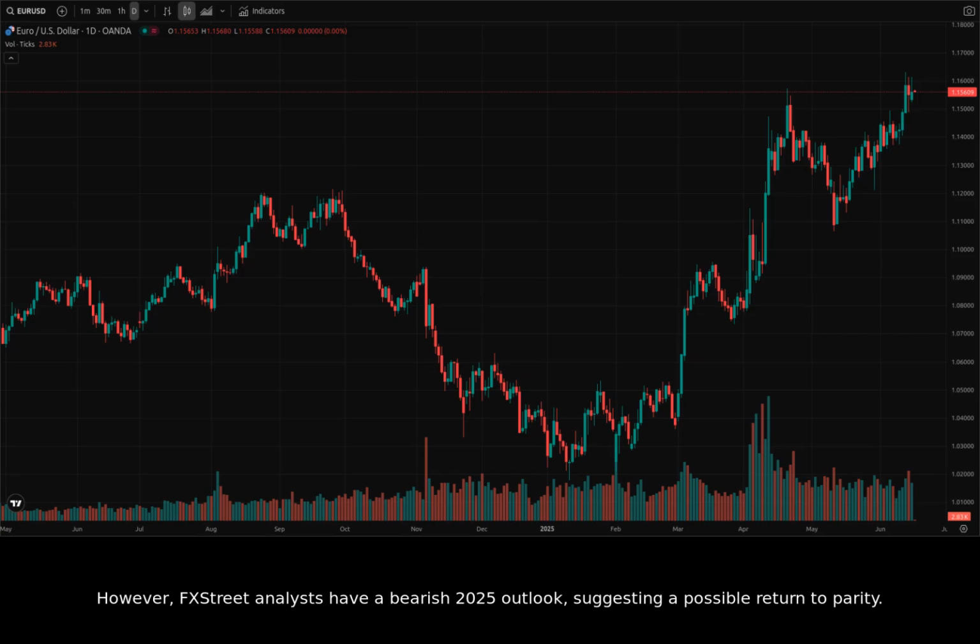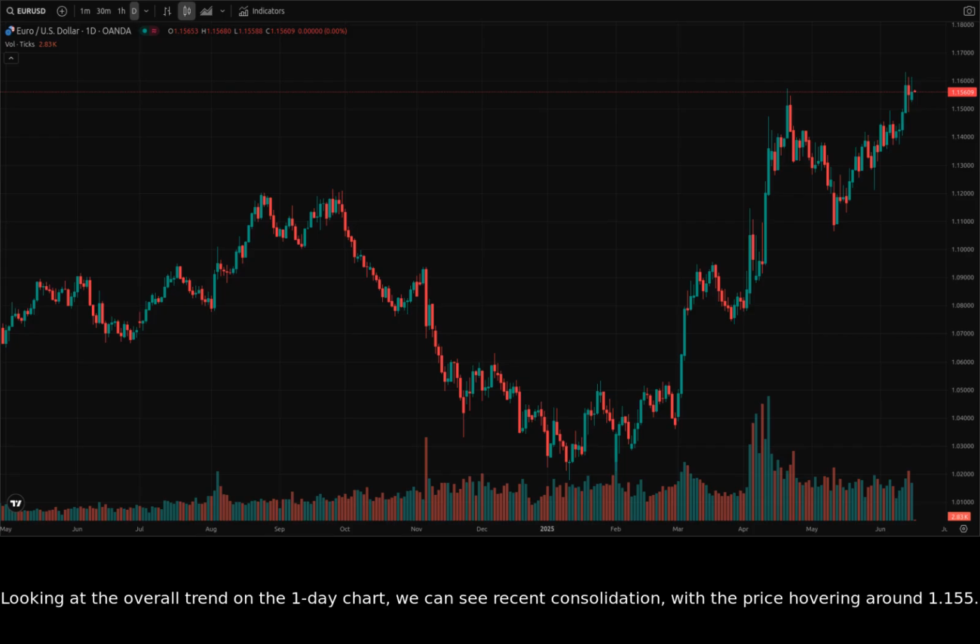However, FXStreet analysts have a bearish 2025 outlook, suggesting a possible return to parity. We'll also need to watch out for any further news on Iran tensions, because that has big market implications. Now, let's switch to the daily chart to see what's happening there.